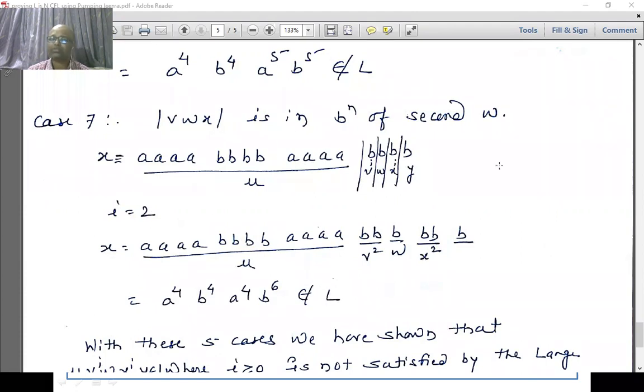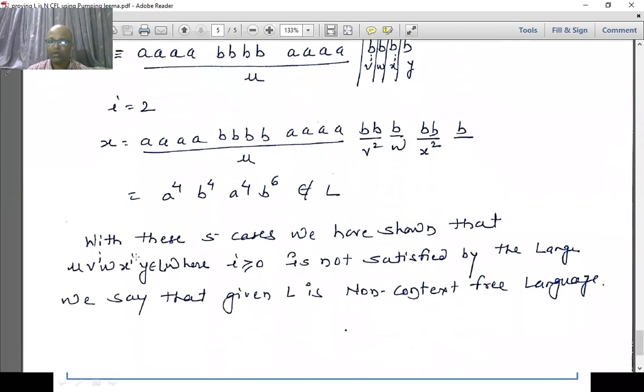So hence, following all those cases, what we are saying is, with these cases, we have shown that this pattern UVWXY, where the pumping is happening over V and X, where i is changing from 0 to n, is not satisfied by the language.